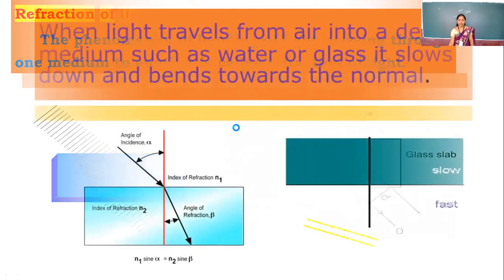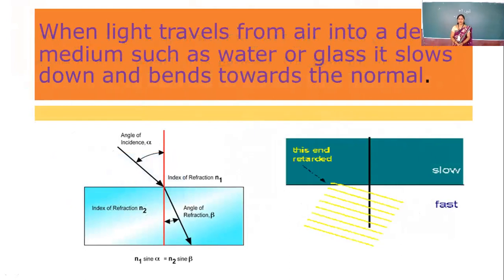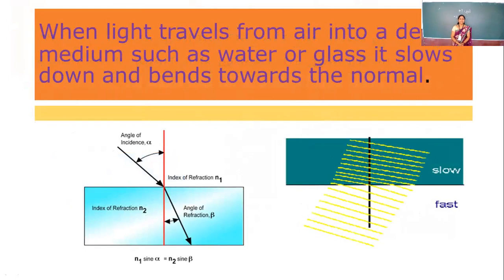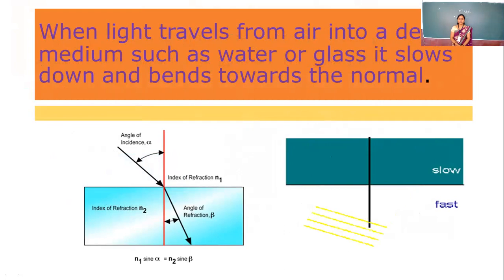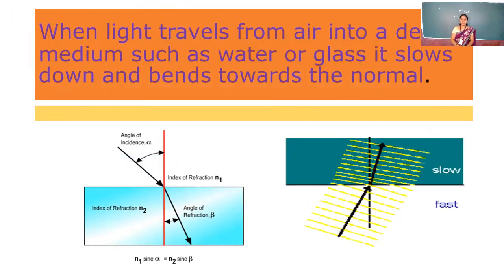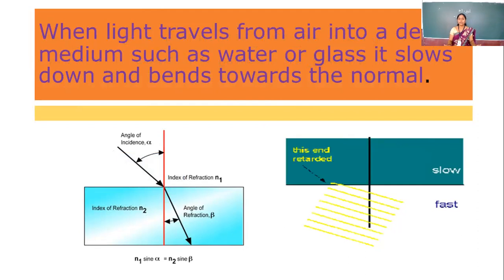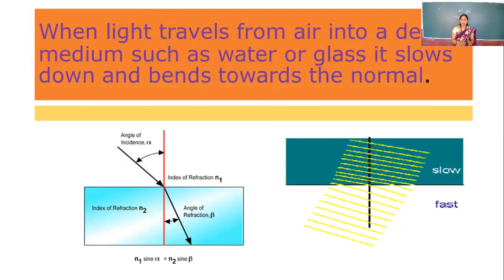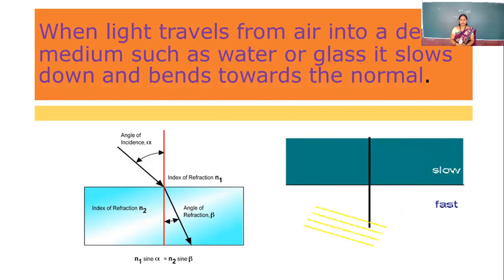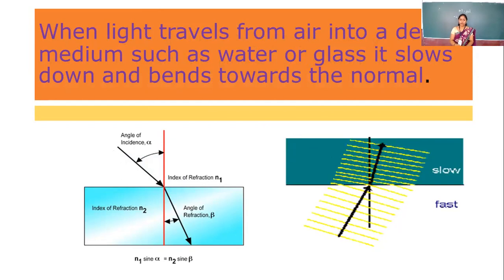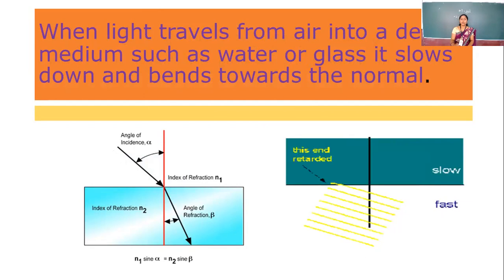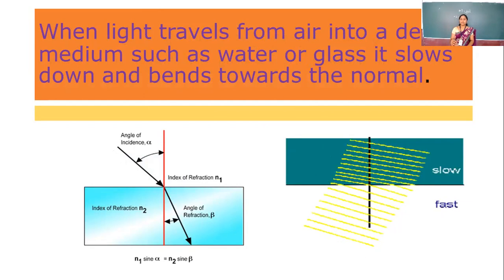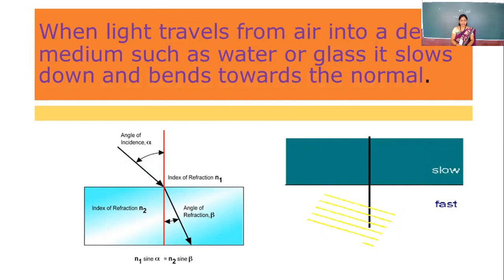Now, there are three cases in refraction. First of all, we will discuss the first case: when the light travels from a rarer medium to a denser medium. In a rarer medium, like our air, the particles are away from each other, so the speed of the light is greater. But when it passes from rarer to denser, the speed of the light decreases.